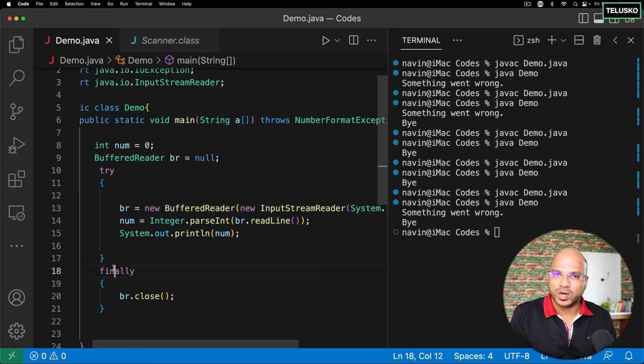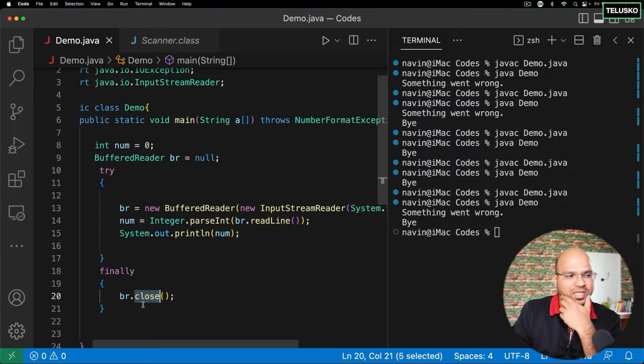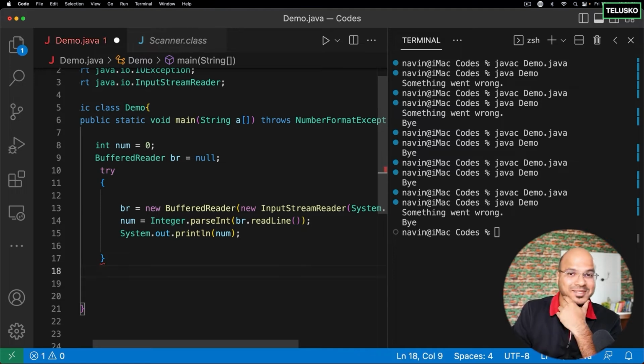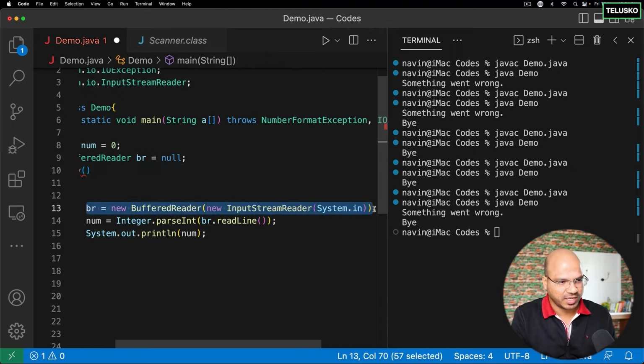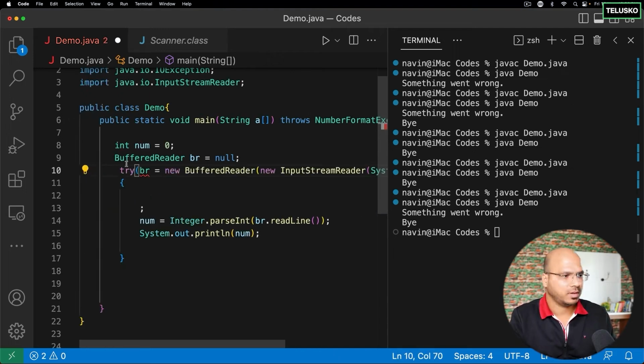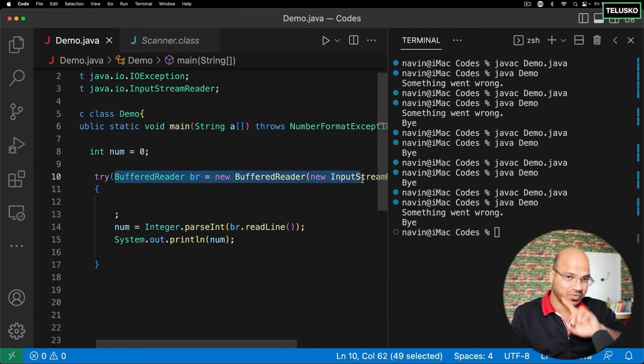Okay, now one more thing. So try with finally works, you can close it here. But you know, we can actually optimize this more. In later versions of Java, they have introduced a new concept, which is try with resources, where you don't even have to mention the finally block. That's good, right? But how will you do that? What this says is, in the try itself, create a round bracket, and then you create your declaration. Whatever objects you are creating, create them inside the brackets, and you have to declare the type as well, BufferedReader. So you will not mention that here now. So what I'm doing is creating the object in the try itself.